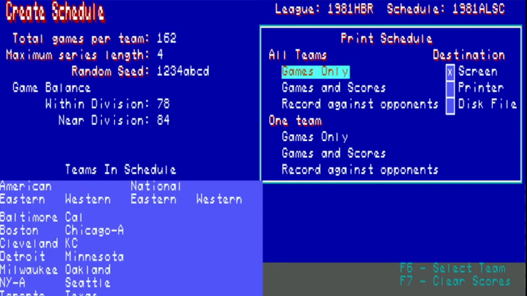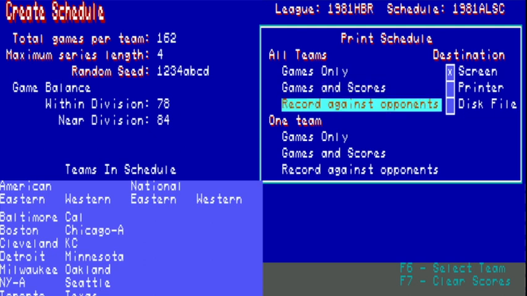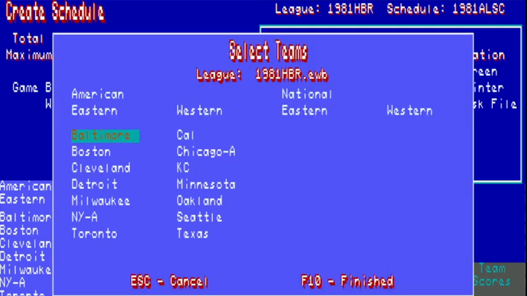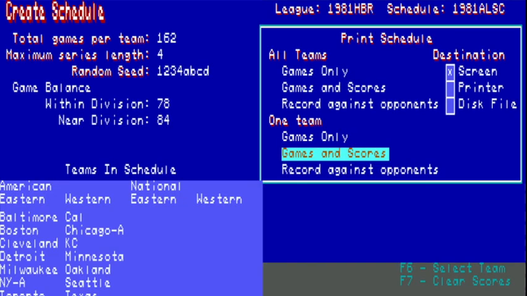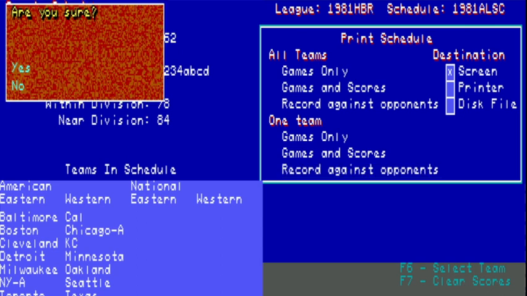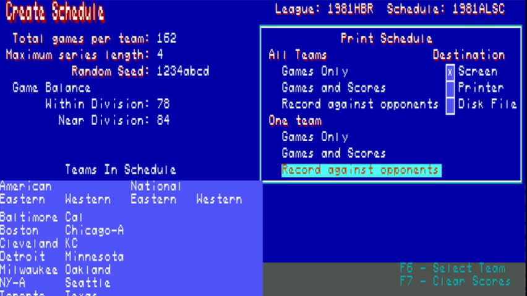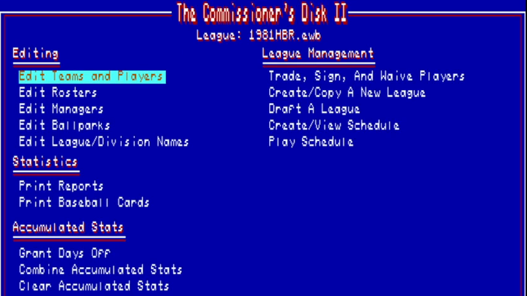And then I can view games and scores for a team. I didn't clear out the scores from the last time I played a league, so you can just see the home and visitor teams and the score. If I do F7, that'll wipe them out. All right, let's get out of here.